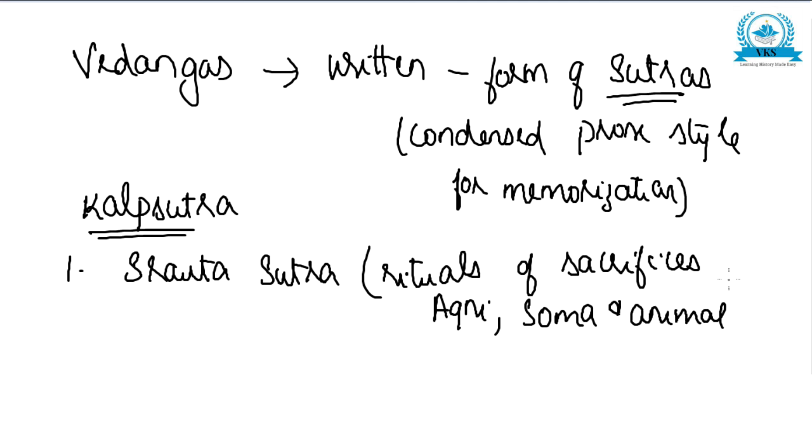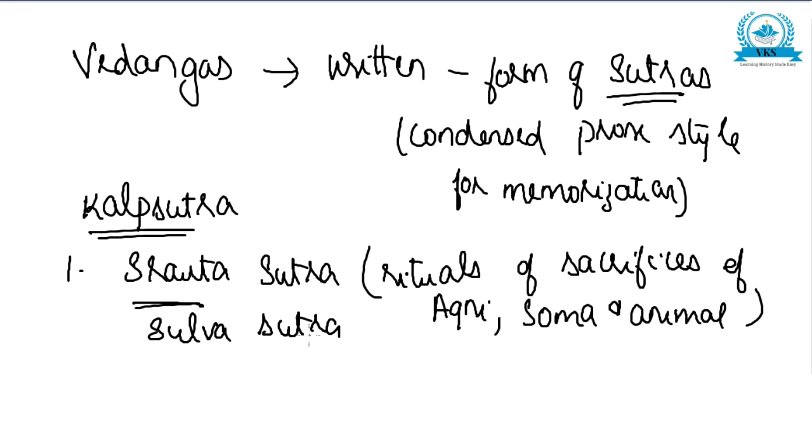And attached to this Srauta Sutra there is one more sutra, the Sulva Sutra.